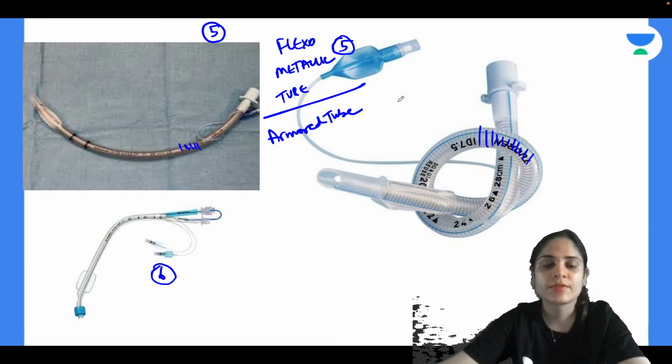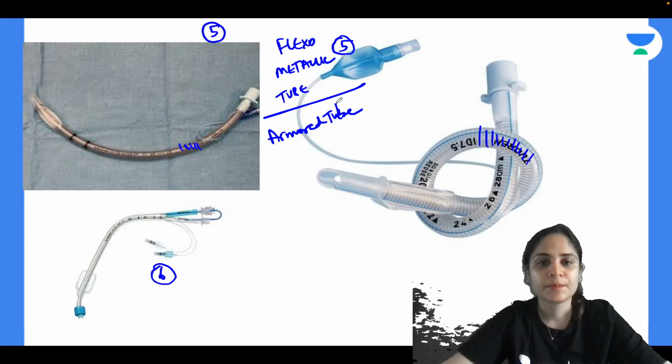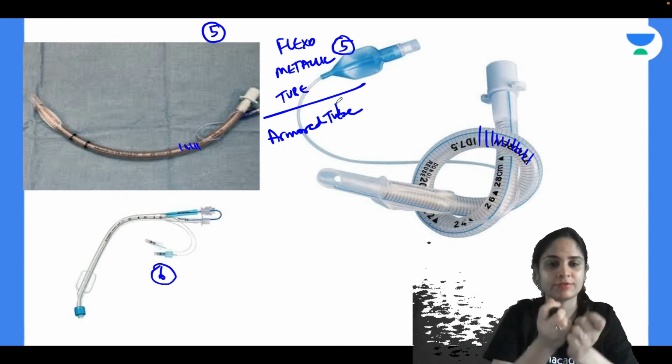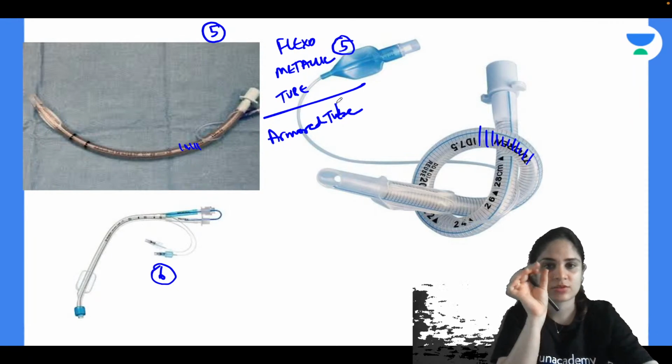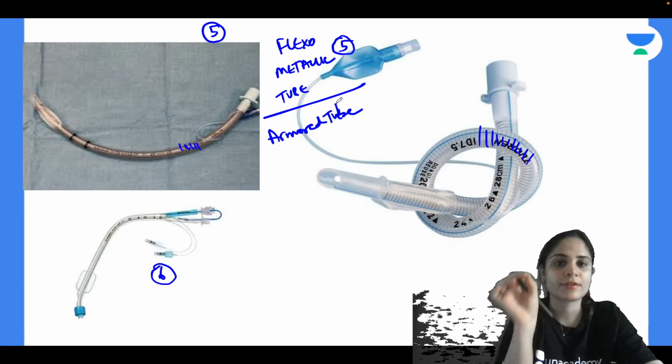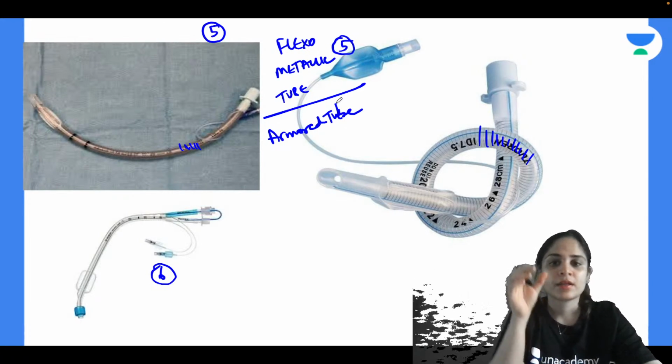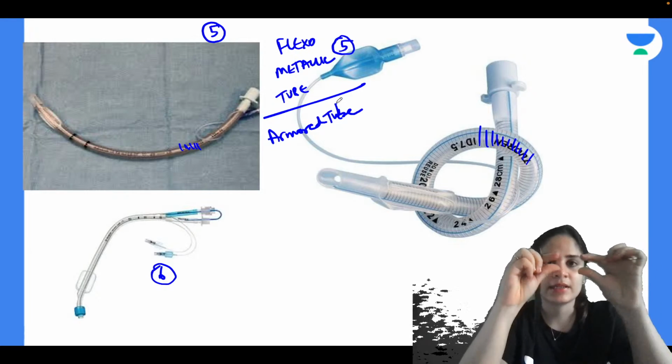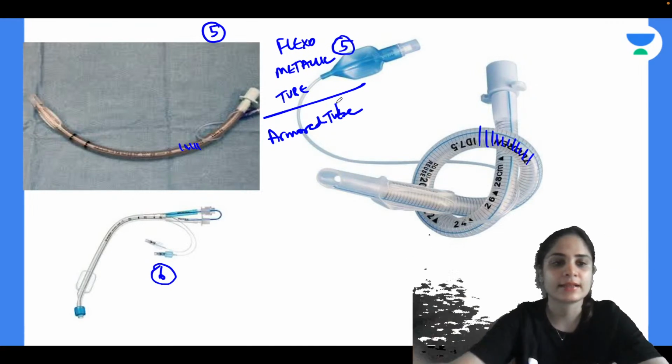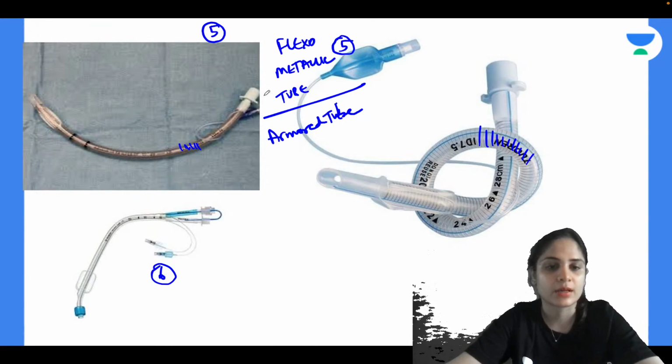Okay, so what is the use of the flexometallic tube or armored tube? This flexometallic or armored tube basically does not kink if you bend it. So if you bend it, the flow of gases through it will not get obstructed. The tube will maintain its diameter and its shape and it will not get kinked. So this is called the flexometallic or armored tube.